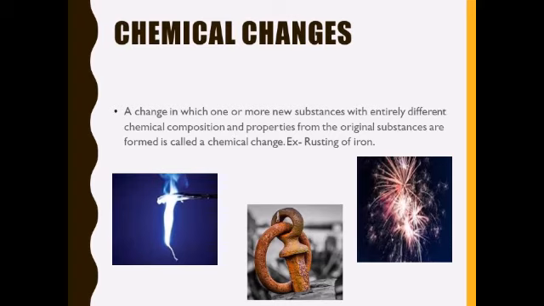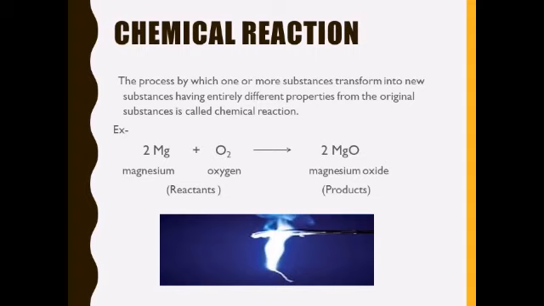In all these changes, a new substance is formed which has different chemical composition and different properties. So we can say in chemical changes, new substances are formed having different properties and chemical composition. Chemical changes are also called chemical reactions.